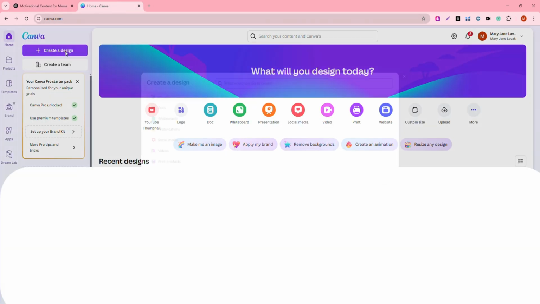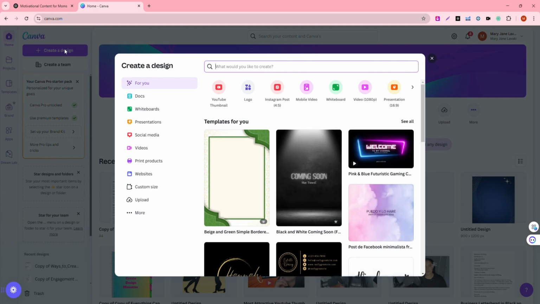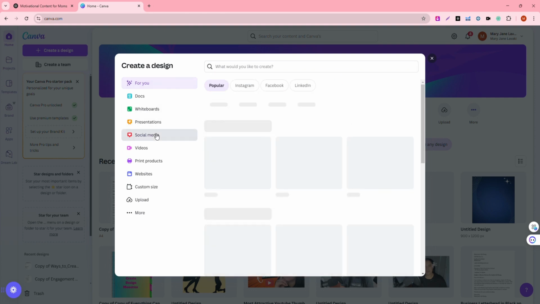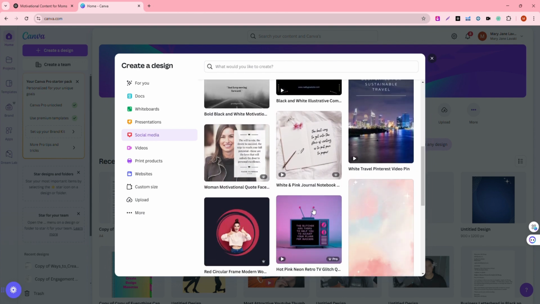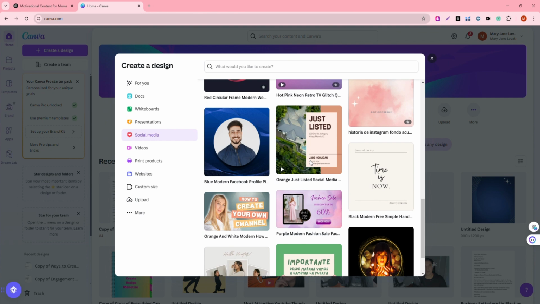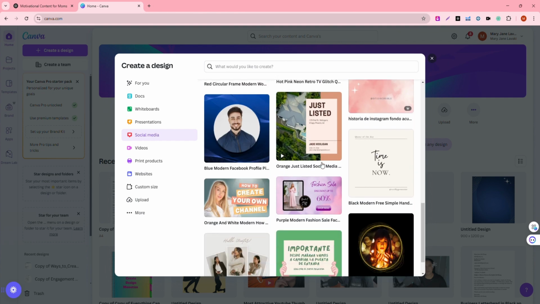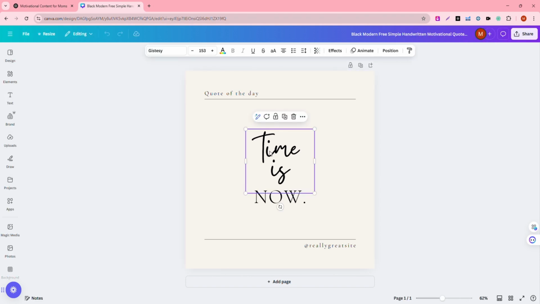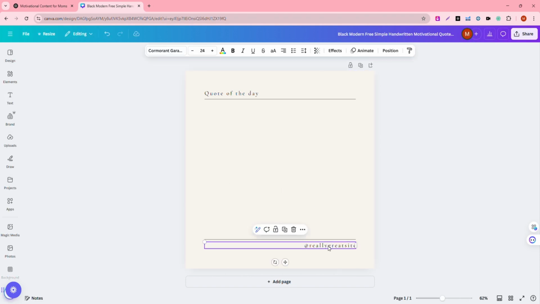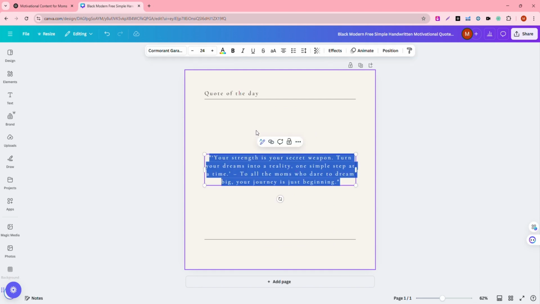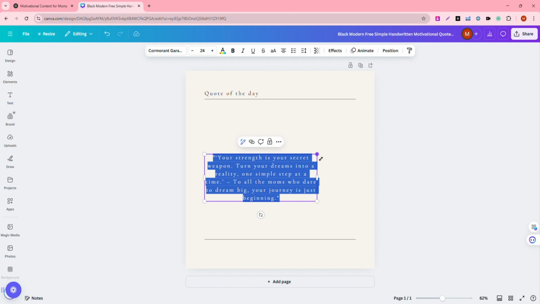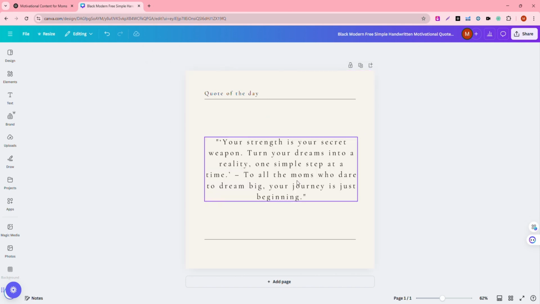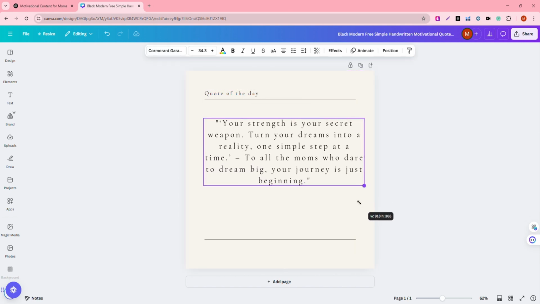I'm going to create a design. I'm going to select that I'm going to post this on social media. And I'm going to look for something that I feel I want to use. So let's say, for example, this one is already pre-made. All I have to do is delete those and copy what I got from ChatGPT. Now I'm going to edit it so it looks a little bit nicer and more professional. Let me space it out and put that on the second line.